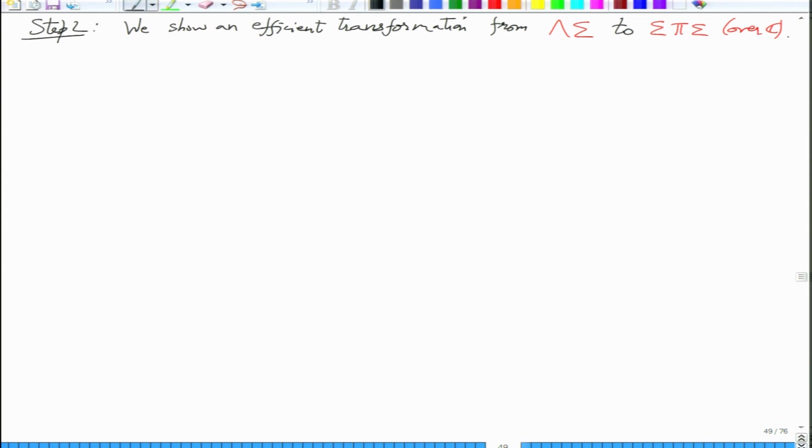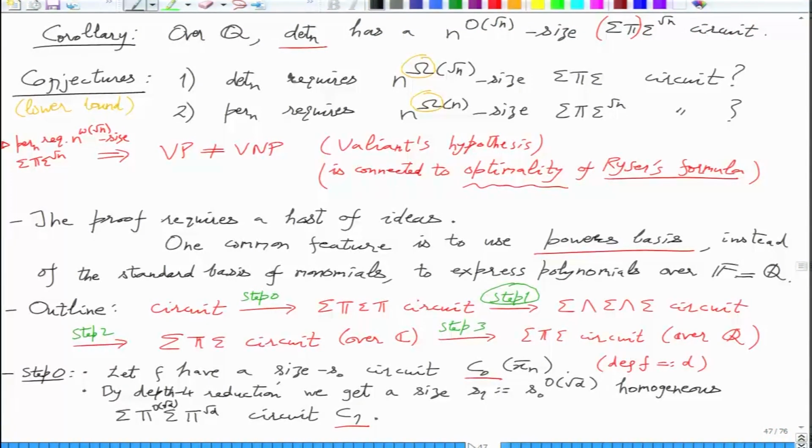Wait, what did I define step 2 as? Yeah, so what I am saying is this wedge sigma, I will convert this into sigma pi sigma, and the other one also I will convert to sigma pi sigma. And how will that help? You just club them, right?